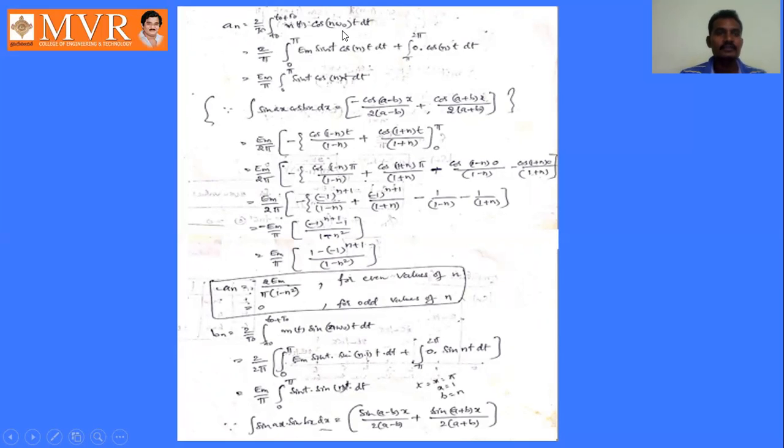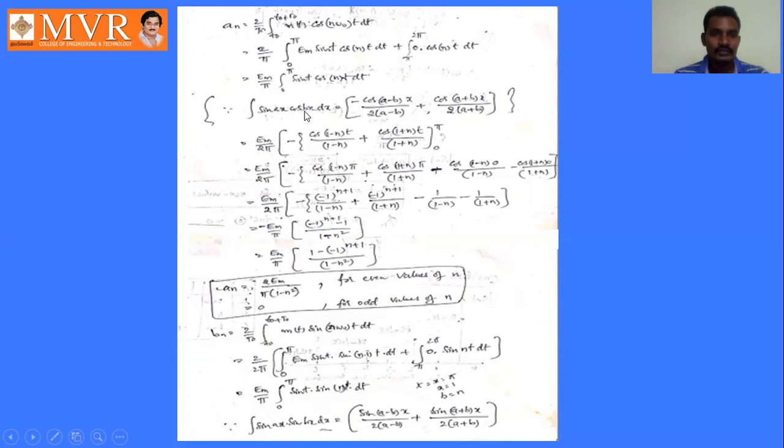Here omega naught value is 1. So cos nt dt, plus pi to 2 pi 0 times cos nt dt. This entire thing will become 0. So that it will become Em by pi. Em, drag it outside. So Em by pi into integral 0 to pi sin t cos nt dt.